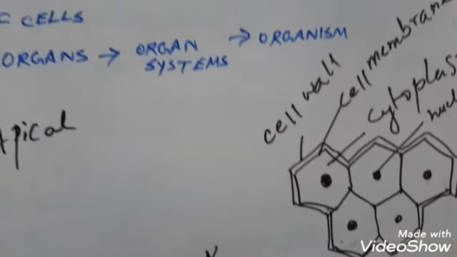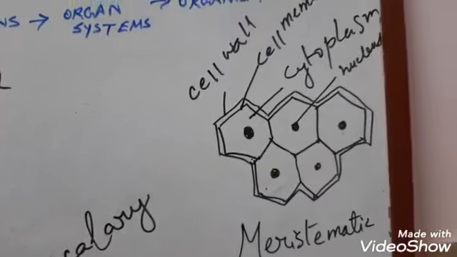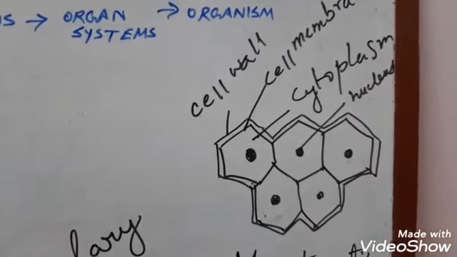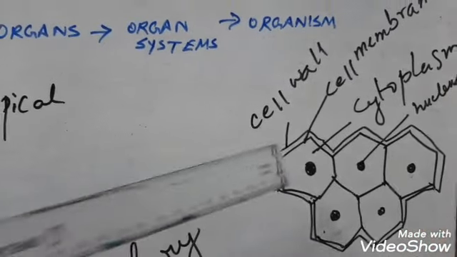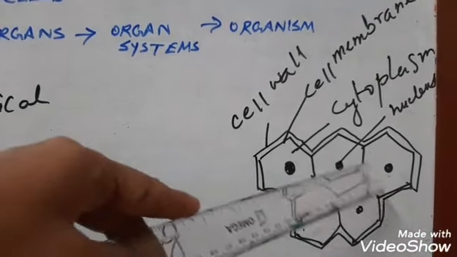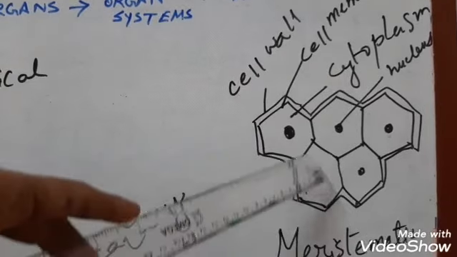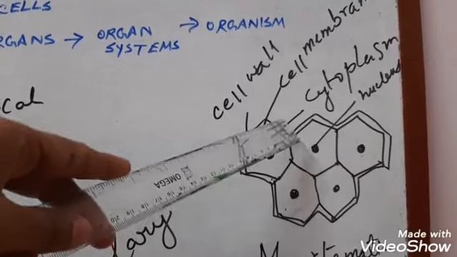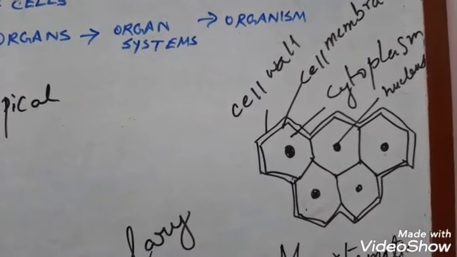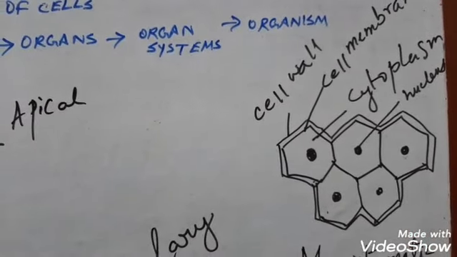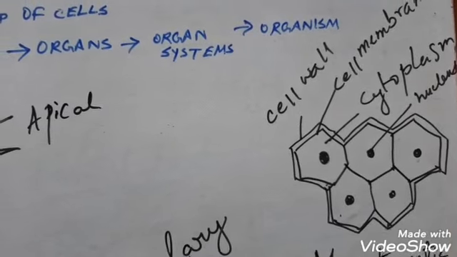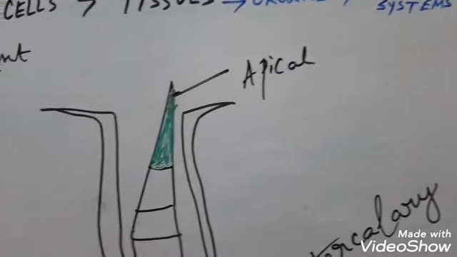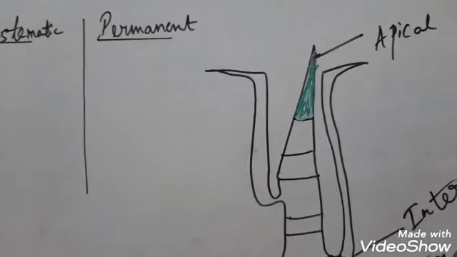Now see, as I told you, the cells of the meristematic tissues are simple. You see, they are made of a simple type of single layer of cell. Now this is the type of meristematic cells. You can see here the nucleus, the cell membrane, the cell wall, the cytoplasm. So this is how the meristematic tissue looks like. Okay.